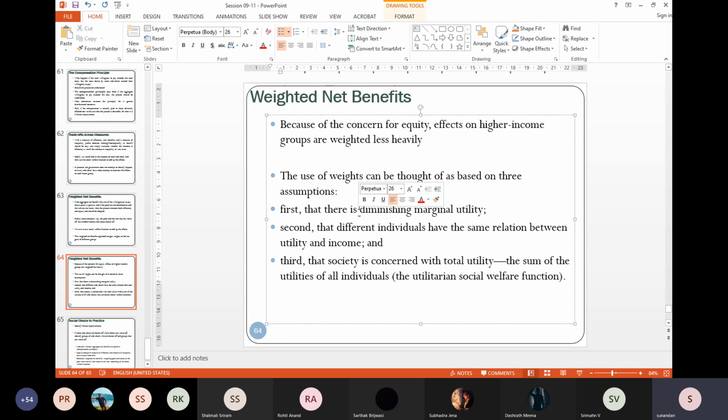You cannot give one thing continuously, because the marginal utility from consumption of that good will decrease, right? So to maintain that balance, you have to always keep in mind the diminishing marginal utility. And the final point, that the society is concerned with total utility.